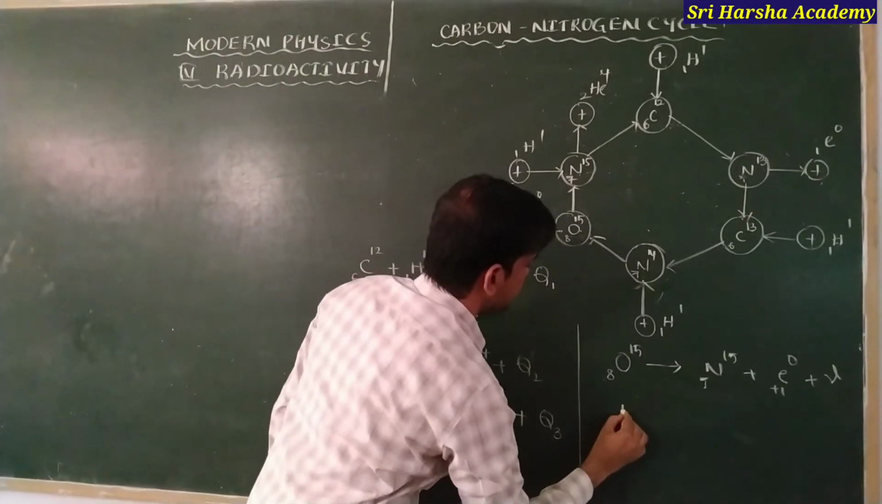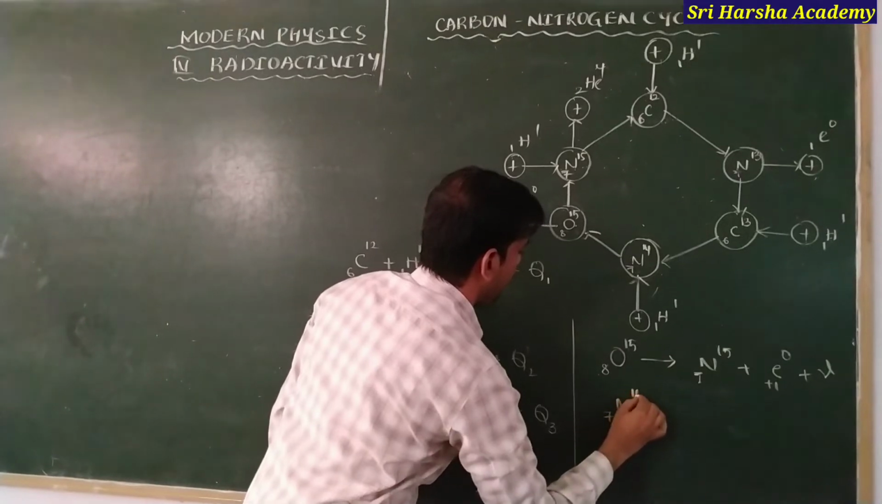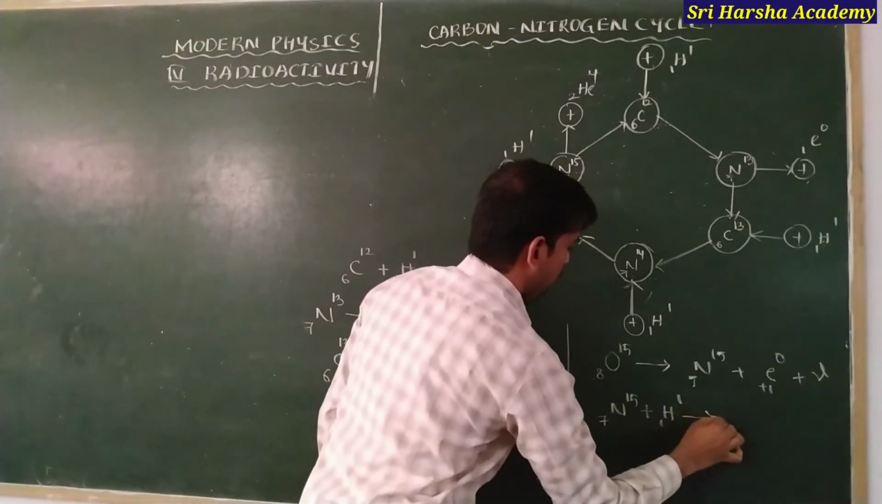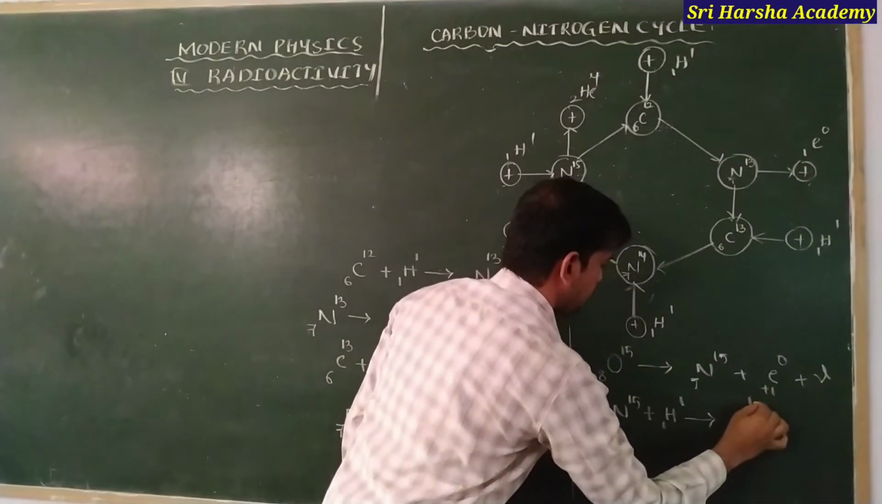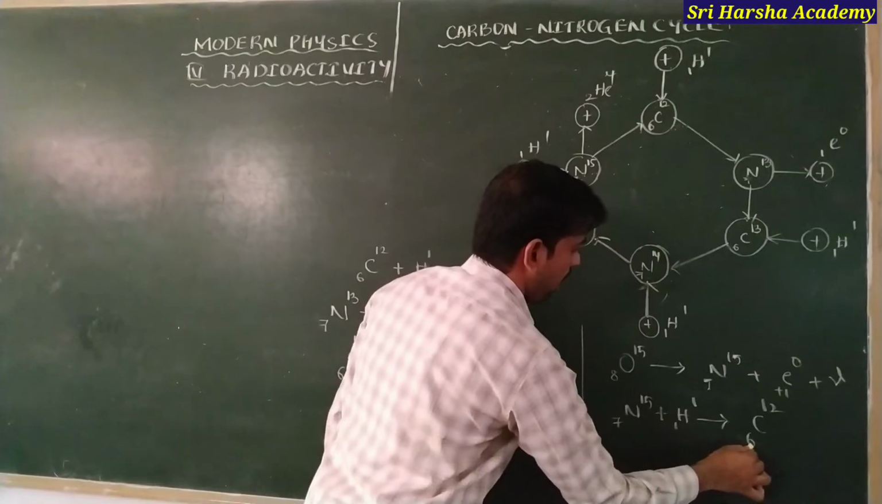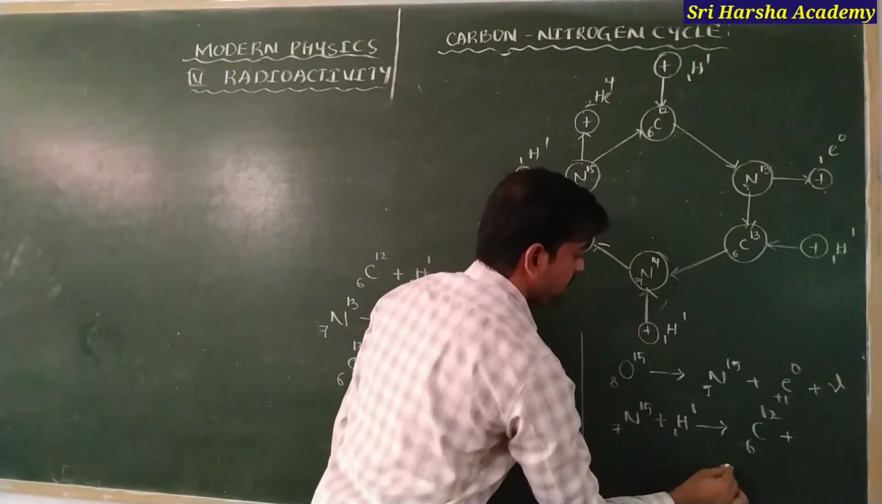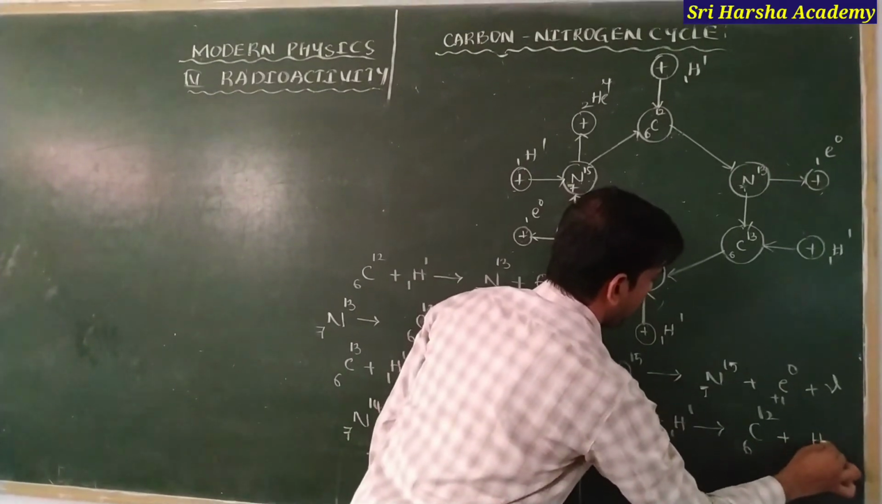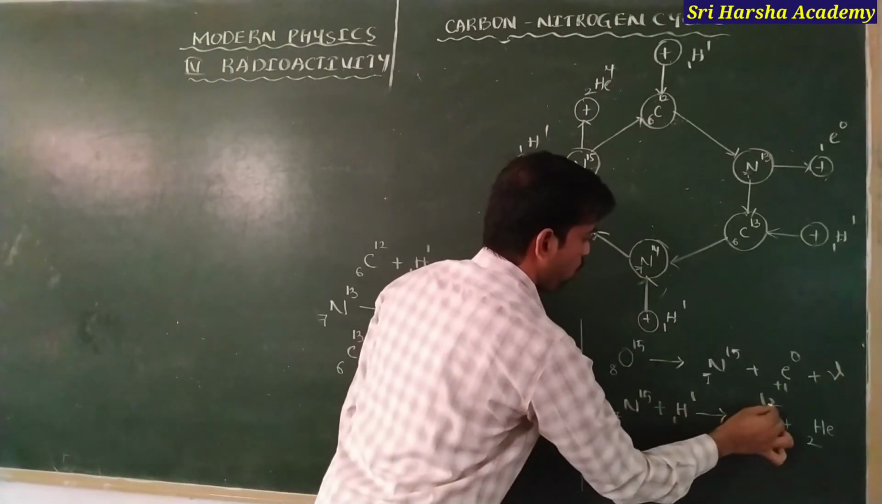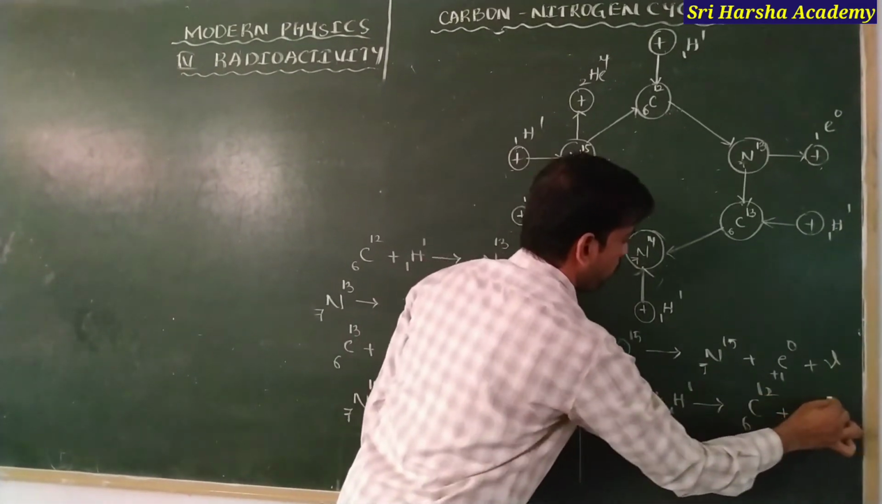Finally, N715 plus a proton gives rise to carbon C612. Yes, 7 plus 1 is 8, and here there is only 6, and the remaining number is 2. That one is helium 2. Yes, here 15 plus 1 is equal to 16. Here there is only 12, and 16 minus 12 becomes 4.